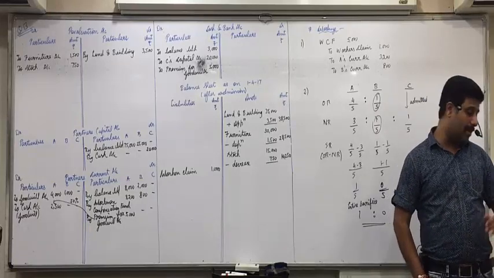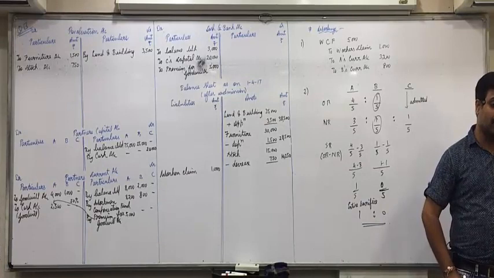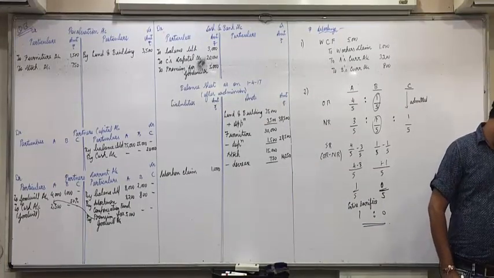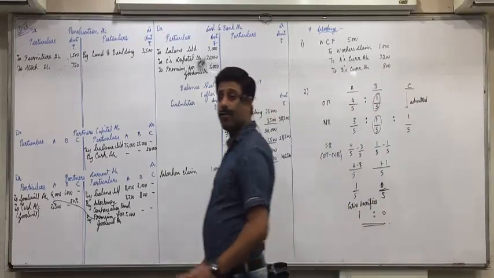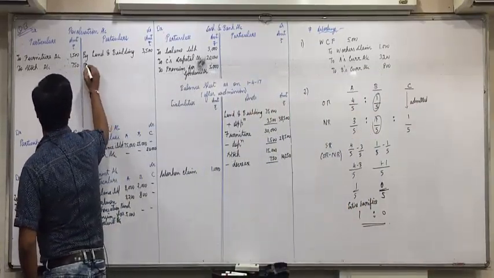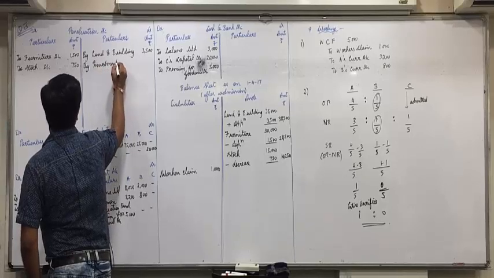So, entry will be investment to revaluation, not revaluation to investment. It's a profit, so revaluation will credit. 25,000 is investment, now 35,000, so it's a profit of 10,000. Investment account debit to revaluation. To revaluation means revaluation on credit side.